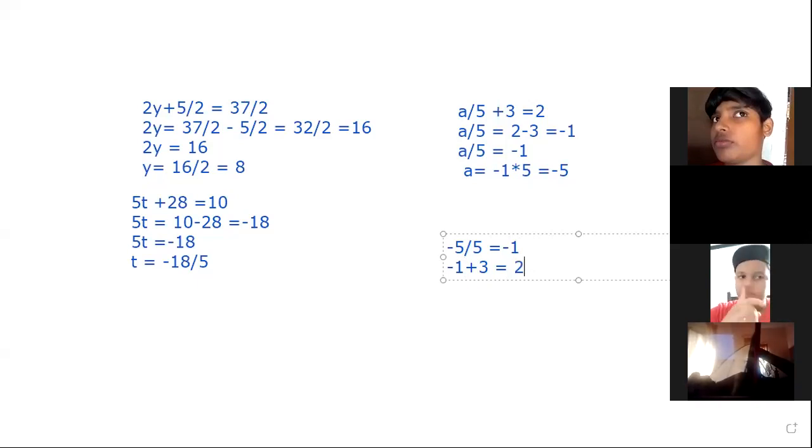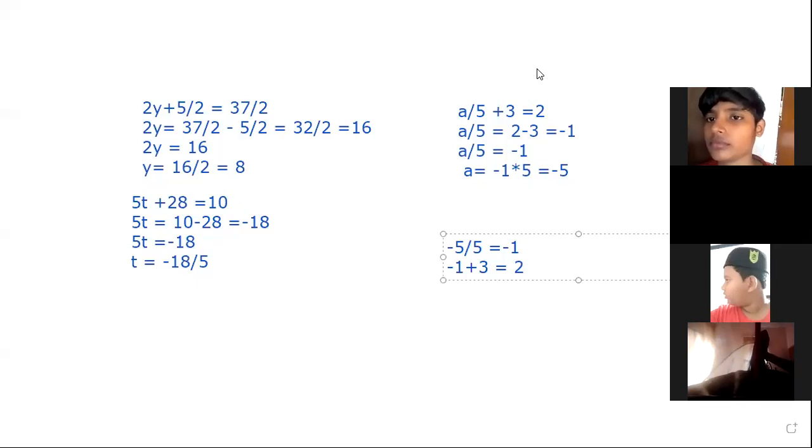That is the solution of our given equation. A is equal to -5. Okay, did you get the idea of checking whether the answer is correct or not? You just substitute the value of that variable in the given equation and check if the answer part is the same.